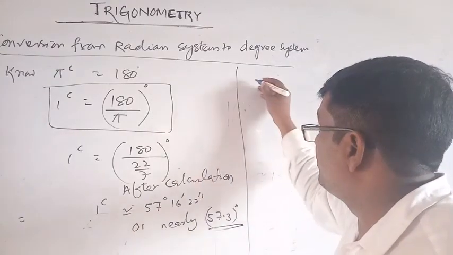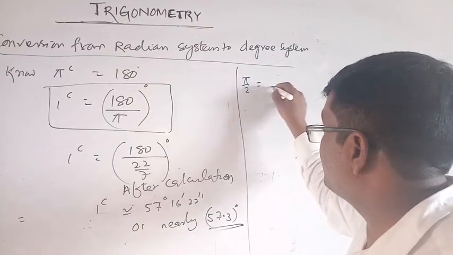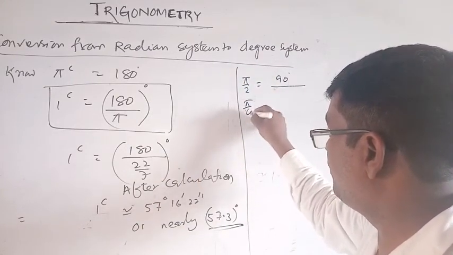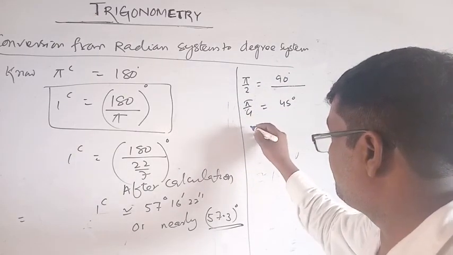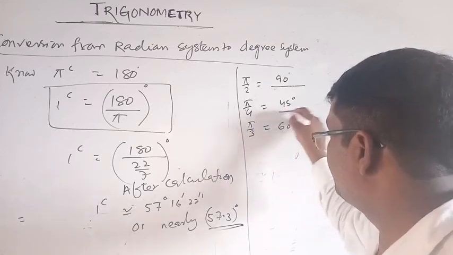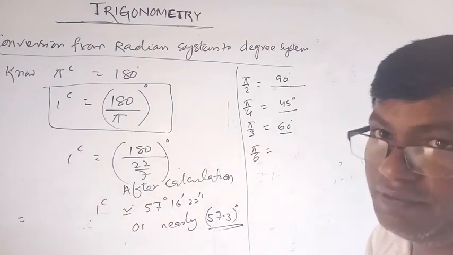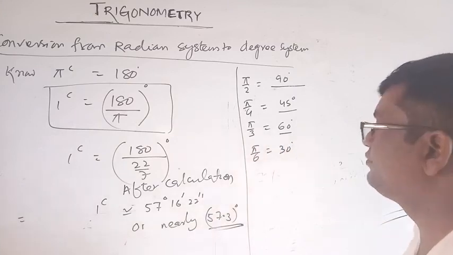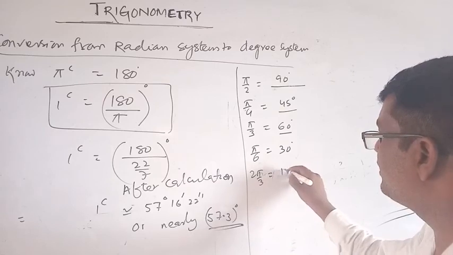Now pi by 2 radian is equal to 90 degree. Pi by 4 is equal to 45 degree. Pi by 3 is equal to 60 degree. Pi by 6 is equal to 30 degree. 2 pi by 3 is equal to 120 degree.